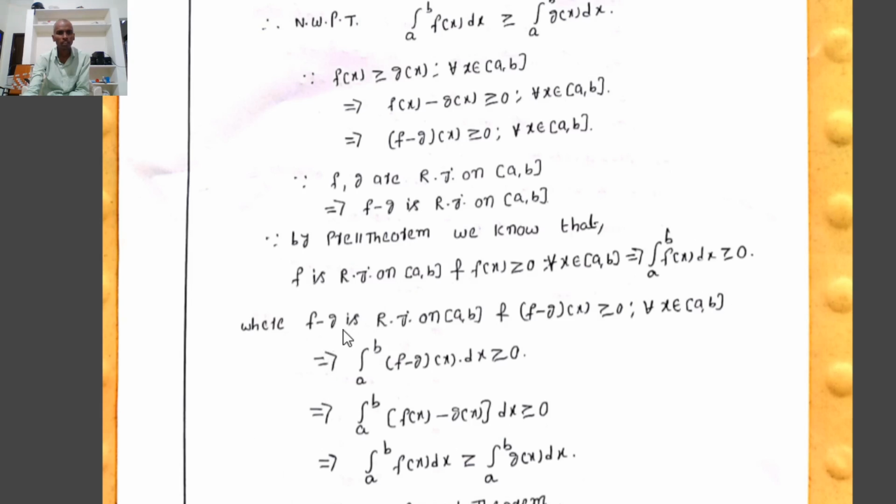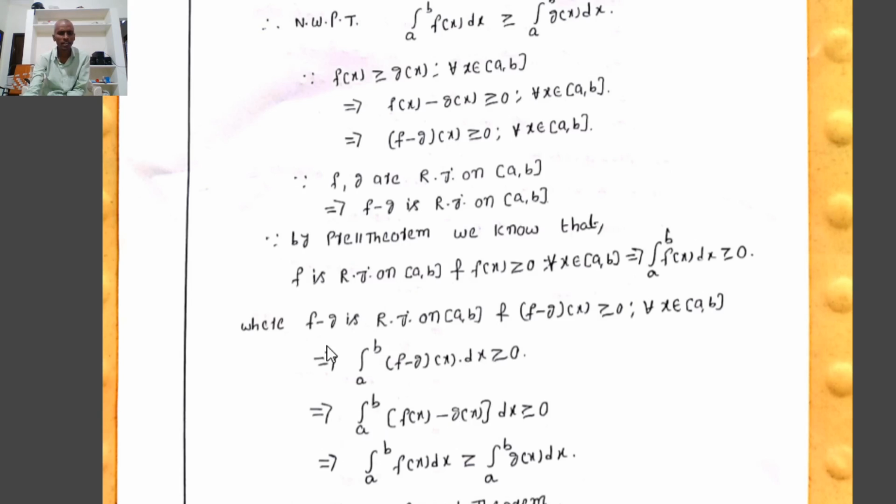Therefore, by the previous theorem, the integral from a to b of (f minus g)(x) dx must be greater than or equal to 0.